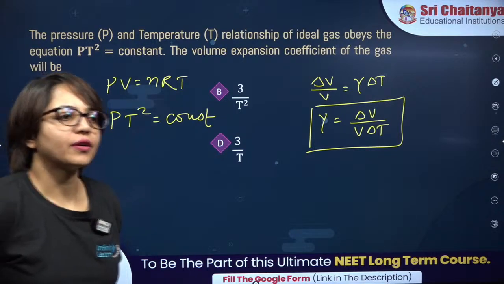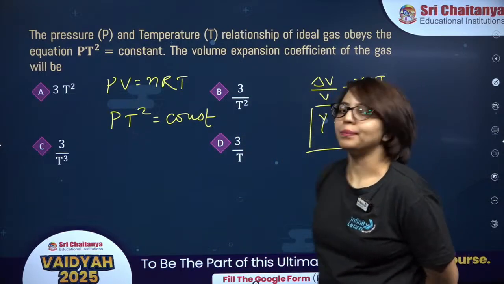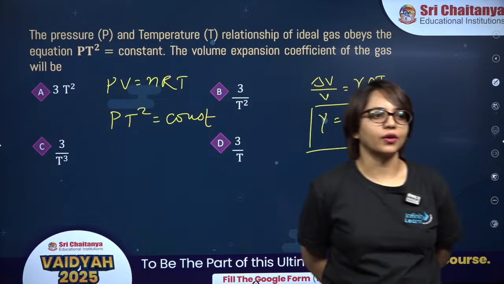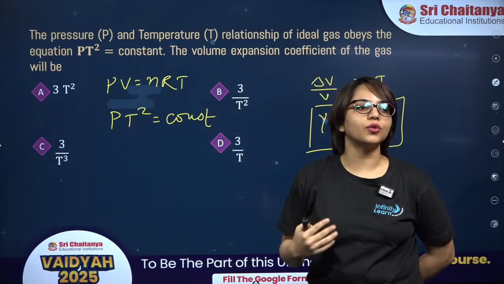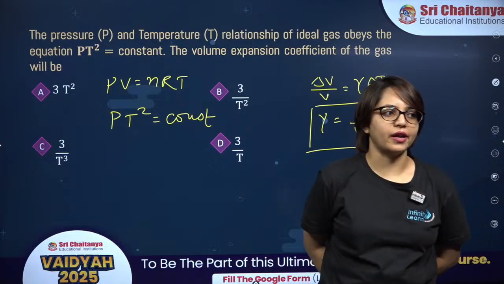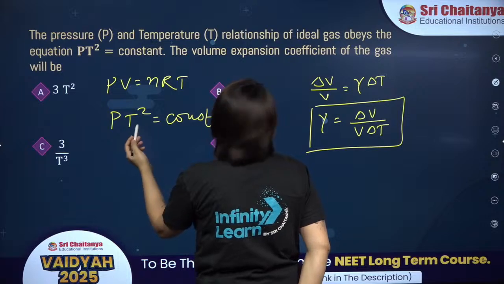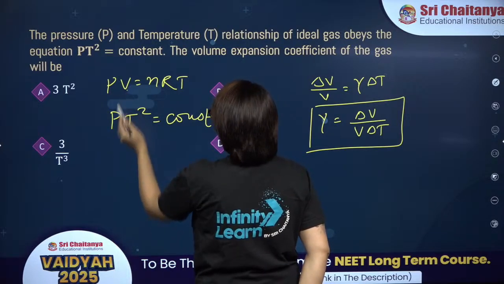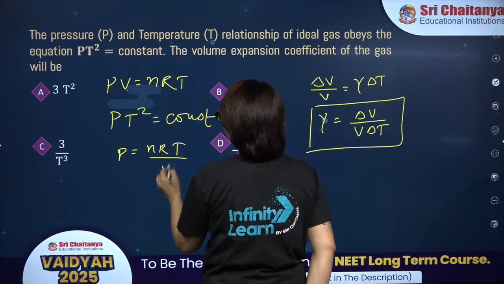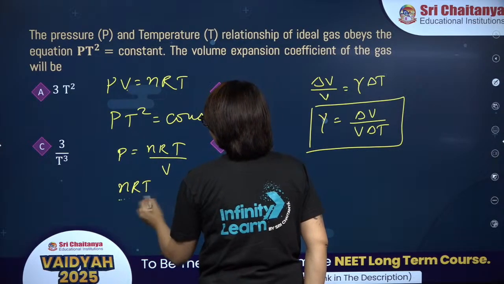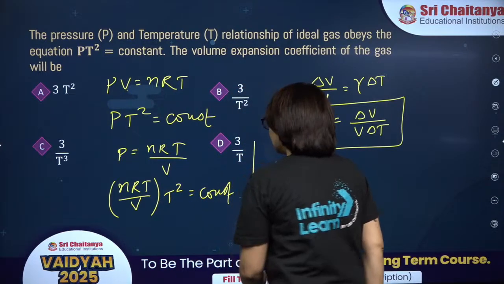Come on guys, come on everyone. PV is equal to nRT and PT square is equal to constant. Okay? So over here, this is an ideal gas. So you can use PV is equal to nRT. Option D. All right. So here we don't need pressure, we need a volume. So pressure can be replaced by nRT divided by volume. So this is nRT divided by volume into T square is equal to constant.